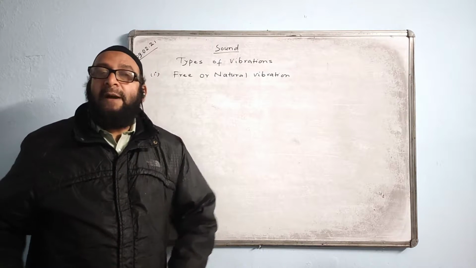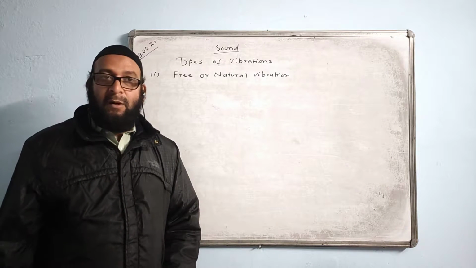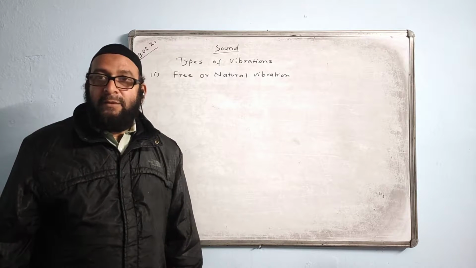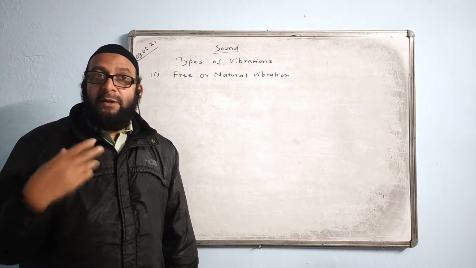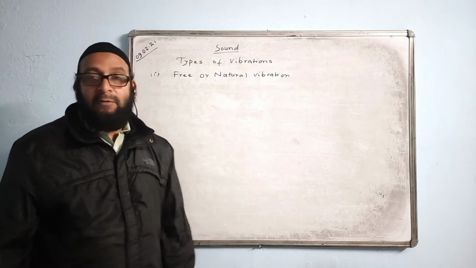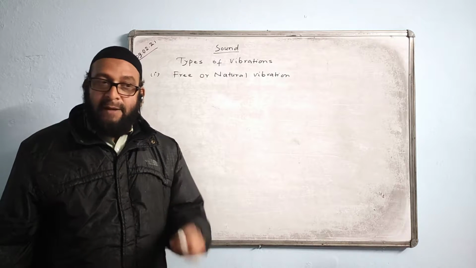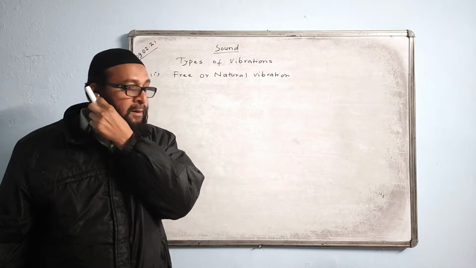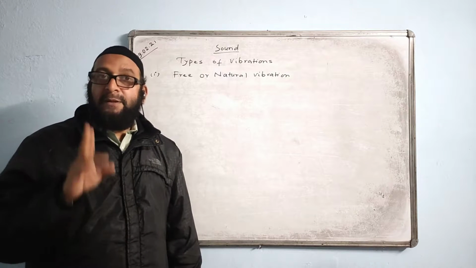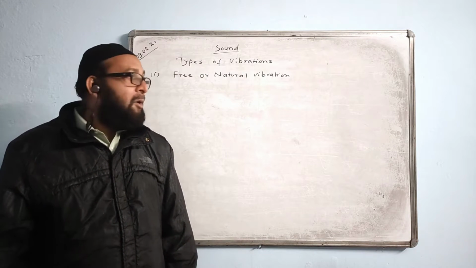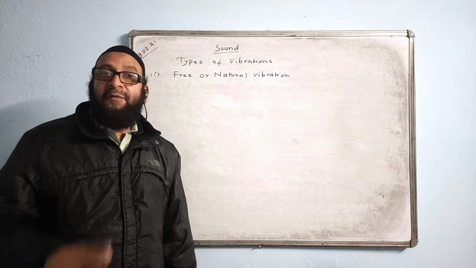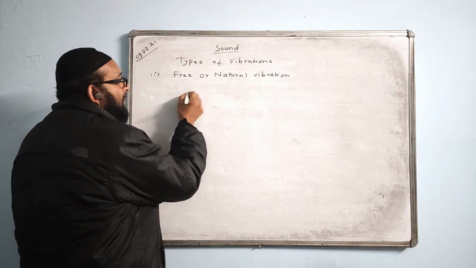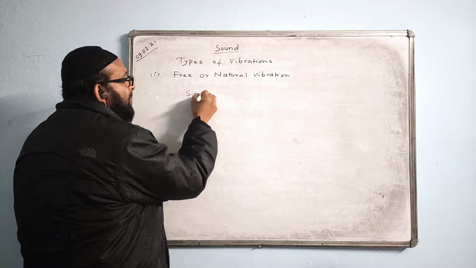That is, when the body vibrates in the absence of periodic force, such a vibration is called free or natural vibration. The frequency of such vibration is called the natural frequency of the vibrating body, which depends on the shape and size of the body. It will be different for different types of bodies. Like for example, you have to know the example of a simple pendulum.